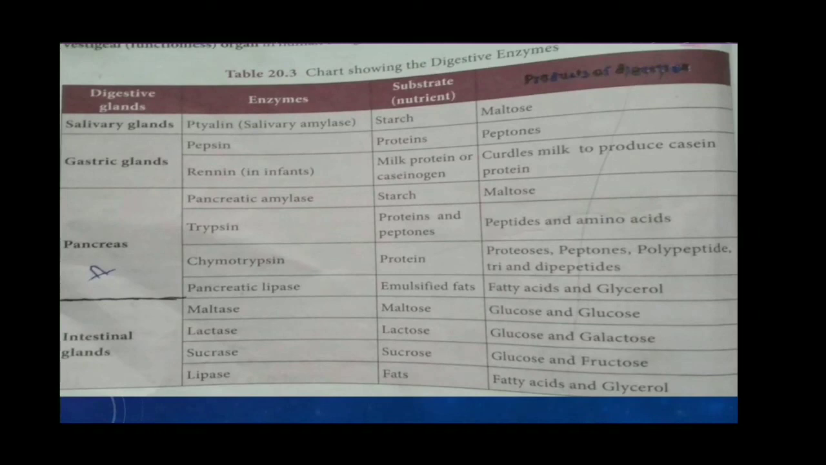So at last, as a result of digestion, the carbohydrate molecules are broken down into glucose, protein molecules are broken down into amino acids, and fats are converted into fatty acids and glycerol.